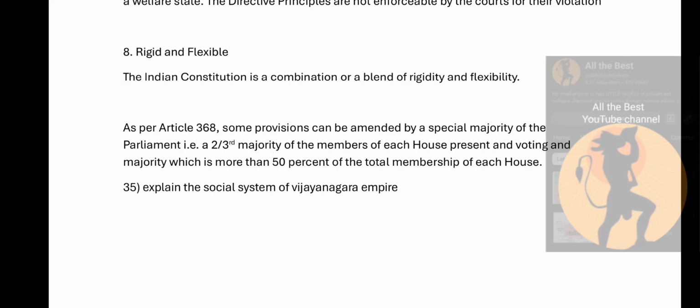As per Article 368, some provisions can be amended by a special majority of the parliament. That is a two-third majority of the members present and voting in each house, and a majority which is more than 50% of the total membership of the house. Then they can change it. So like this, it is a bit flexible.